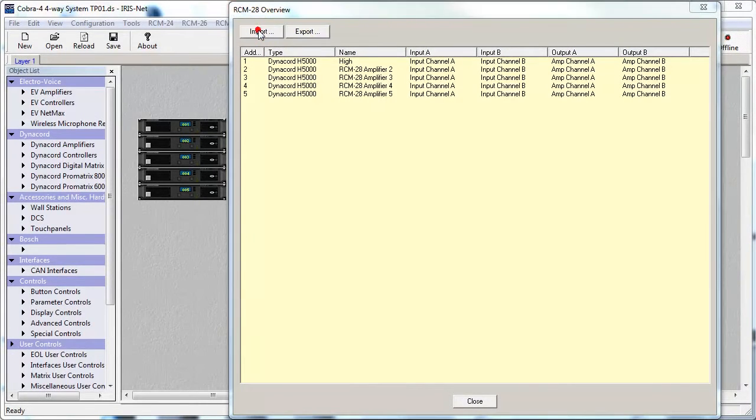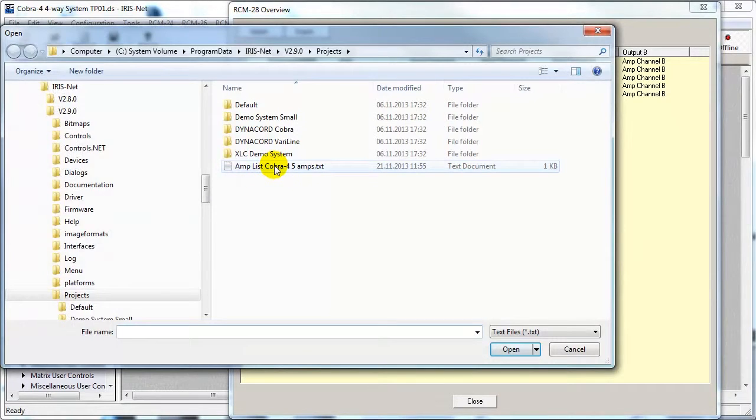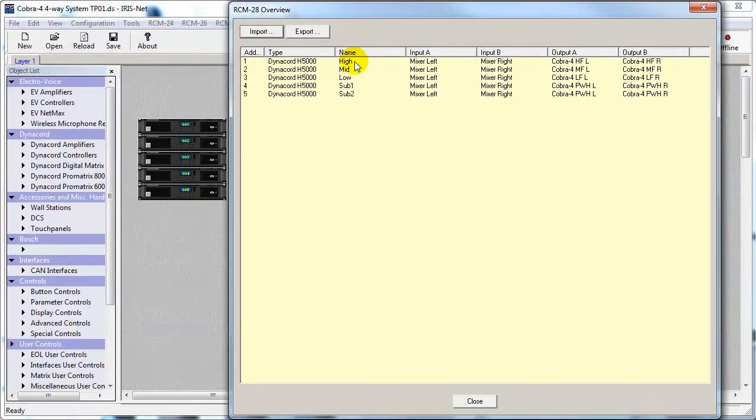Click on the Import button and load the file, Amp list Cobra 4.5 amps. All amplifiers, inputs, and outputs are now labeled.